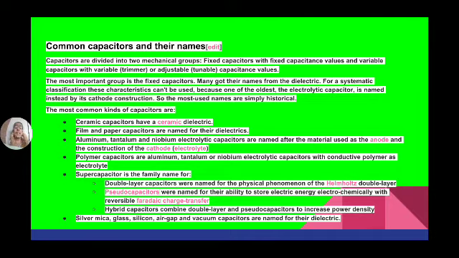If ceramic is used as the dielectric material between the two plates of a capacitor, then it is known as a ceramic capacitor. If a film or paper is used as the dielectric material, then it is a film or paper capacitor.